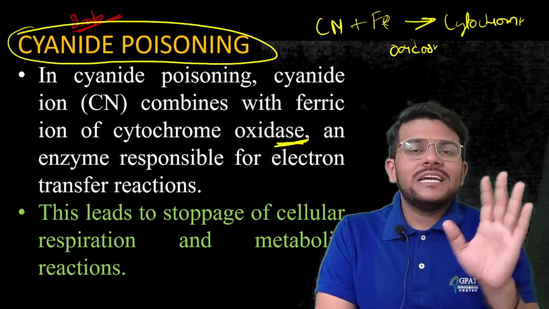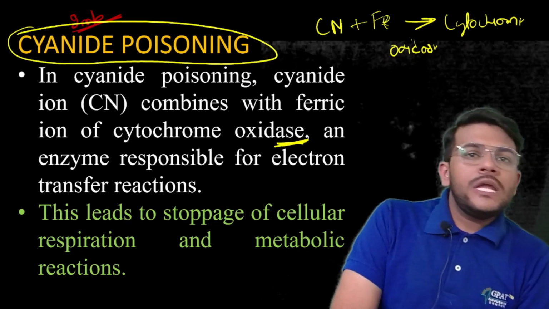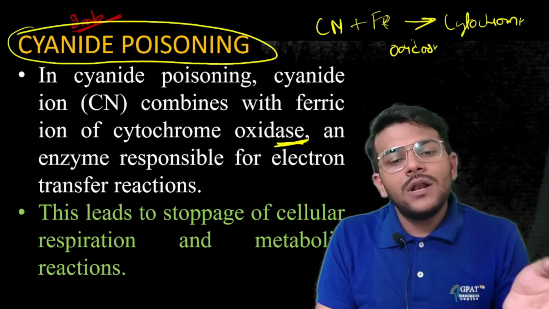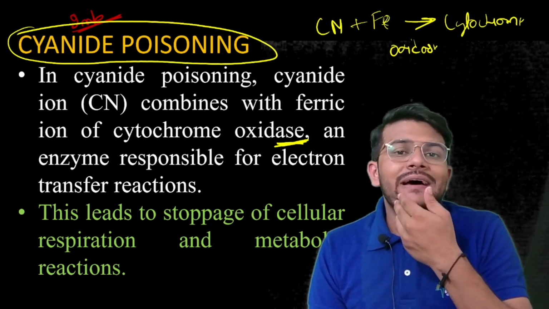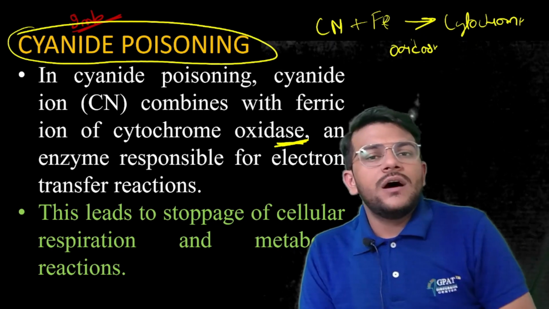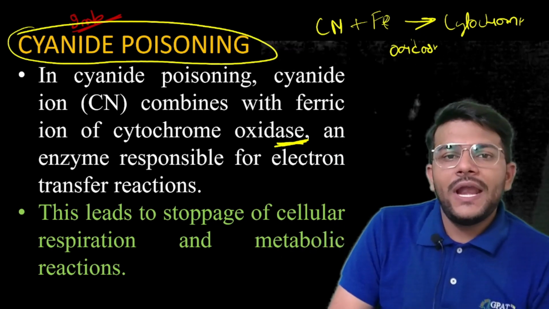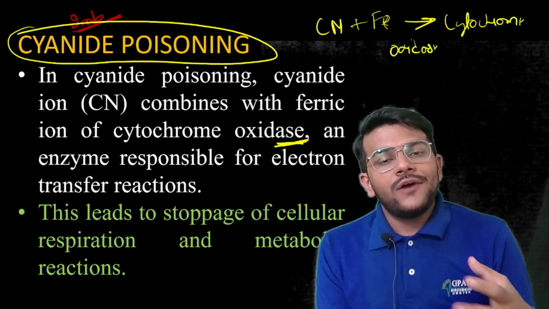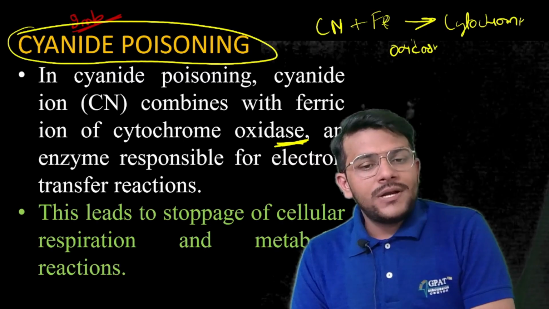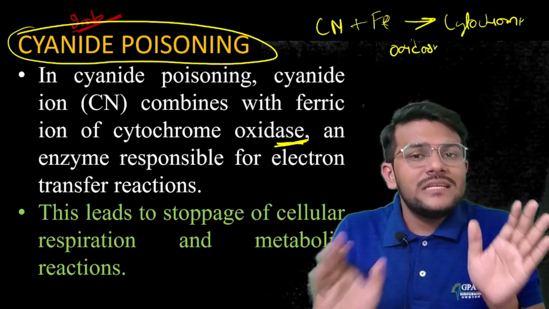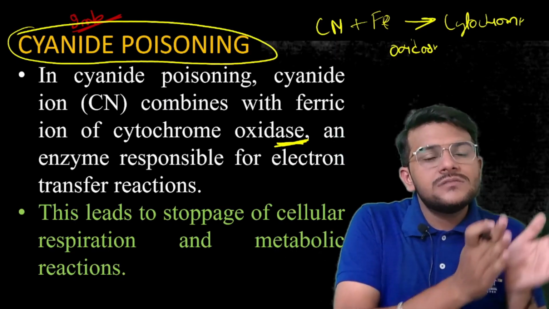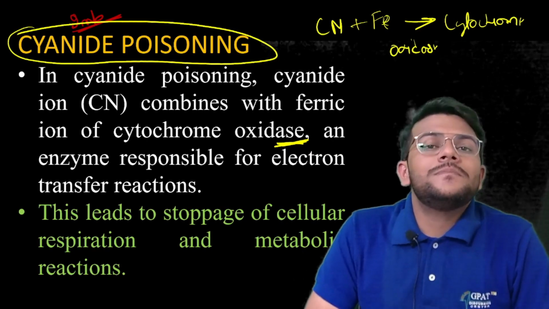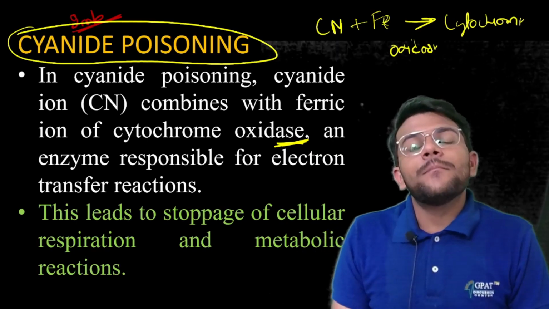But this statement is incomplete: all enzymes are proteins, but not all proteins are enzymes. We have blood proteins like albumin, and skin proteins, which are not enzymes.